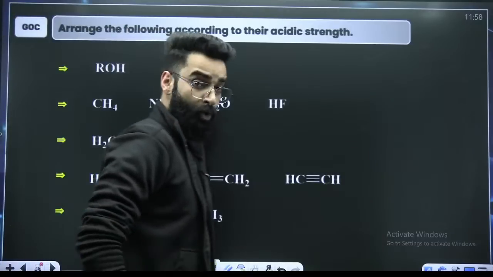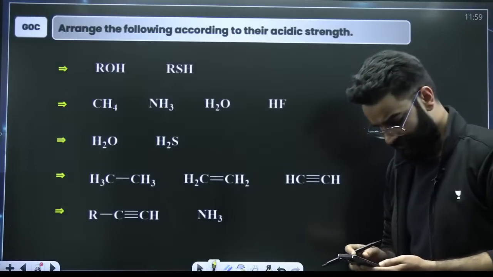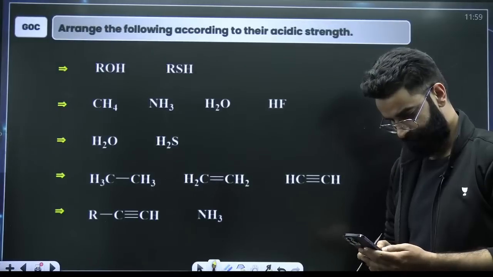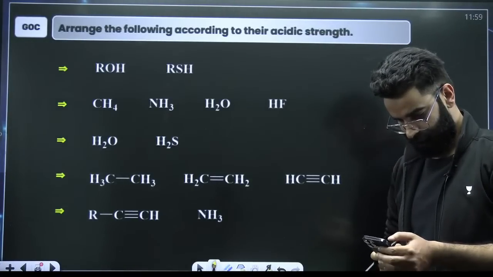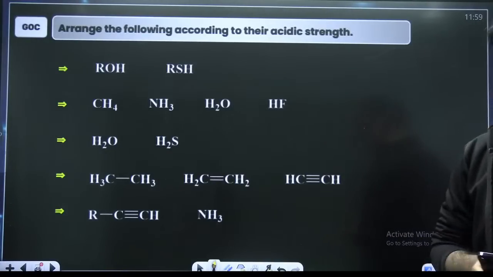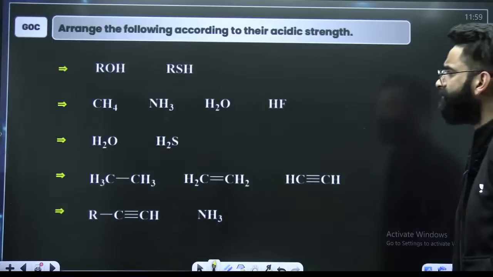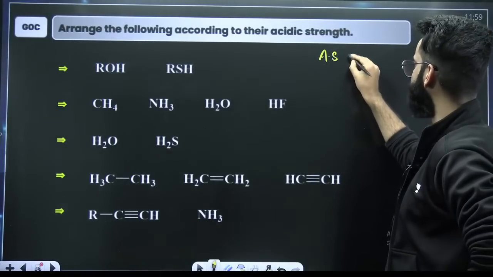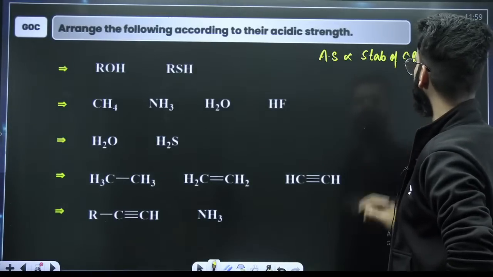Okay. Questions based on acidic strength. What do you think? These sort of questions, I believe we have solved already. Quickly, guys. You know, acidic strength of the acid is directly proportional to stability of the conjugate base, right?